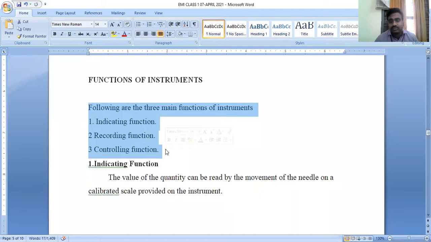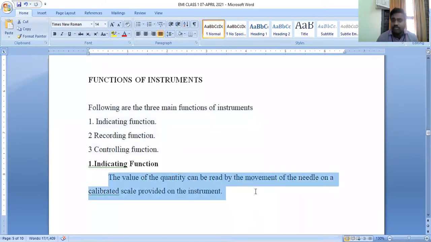So indicating function, what is meant by the term indicating function? Indicating function in the sense the value of quantity can be measured by the movement of a needle on a calibrated scale provided on a particular instrument. That means how much amount of quantity, either it may be voltage or power or current, is present in the particular line can be measured by moving the needle on a particular calibrated scale. That's why it is called an indicating type instrument.